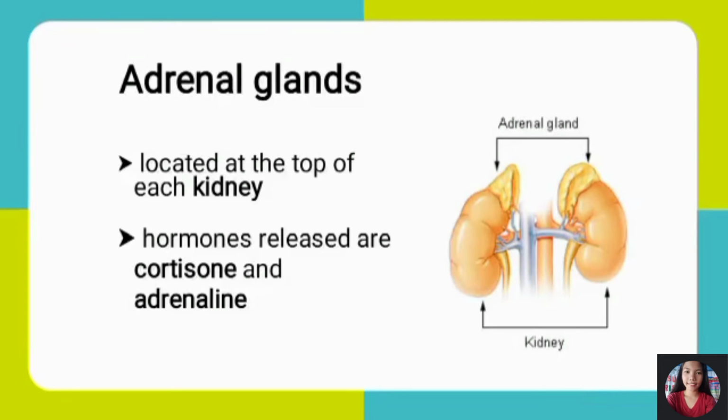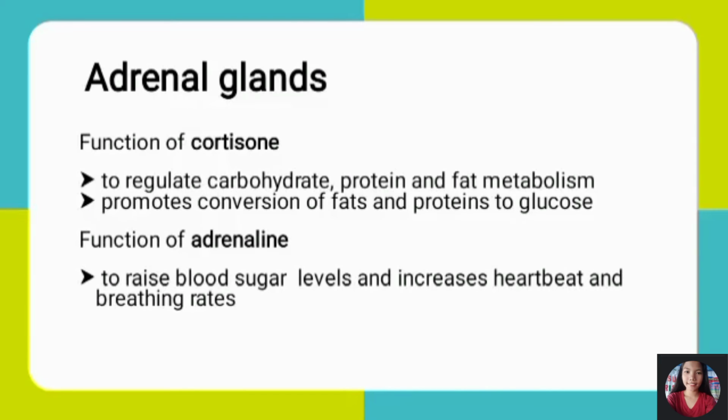Adrenal glands. It is located at the top of the kidney, which releases 2 types of hormones, cortisol and adrenaline. So what is the function of cortisol? It is to regulate carbohydrate, protein, and fat metabolism. It promotes conversion of fats and protein to glucose. Function of adrenaline: to raise blood sugar levels and increase heartbeat and breathing rate.